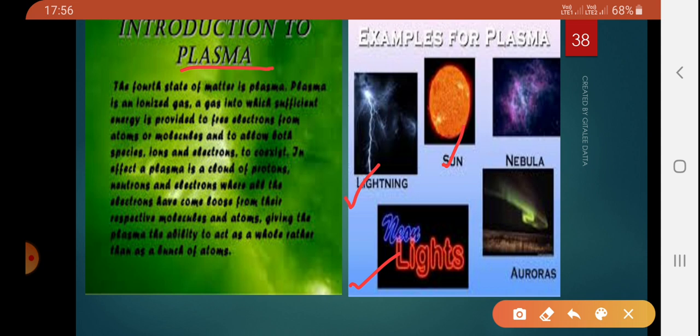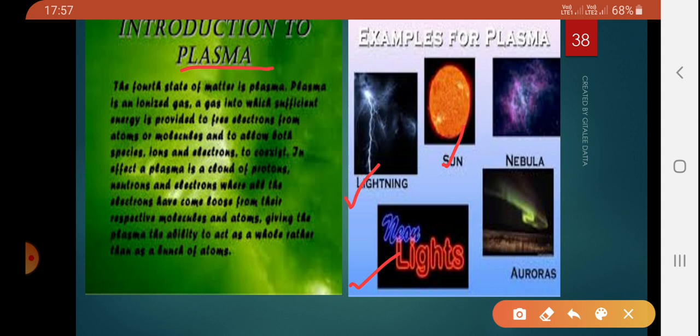So now do you find the justification why plasma should be considered the fourth state of matter? Why can't we put it in solid, liquid and gas? Do you think they will find a respective place in solid, liquid and gas? No, they will not find a position in solid, liquid and gas. Why? Because these are ionized gases, a mixture of free electrons and ions. And so they have been put separately, and that is the fourth state of matter.